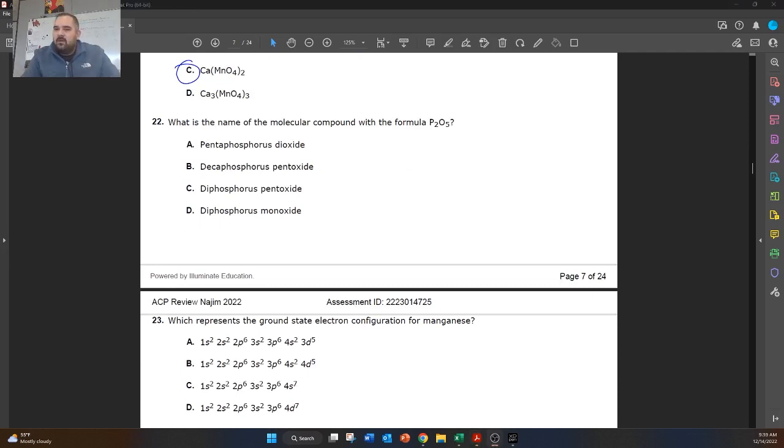All right, next one. What is the name of the molecular compound with the formula P2O5? So here we have a covalent compound. We have 2 nonmetals bonded together. And here we just got to remember our prefixes. So P2, that's going to be diphosphorus, and then 5 oxygens, that's going to be pentoxide. So pentaphosphorus dioxide is not right. Decaphosphorus, that means 10, that's not right. Diphosphorus pentoxide, that one's correct. Diphosphorus monoxide, that's not correct. So C is our answer choice.